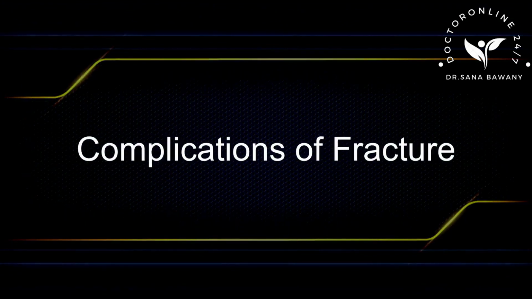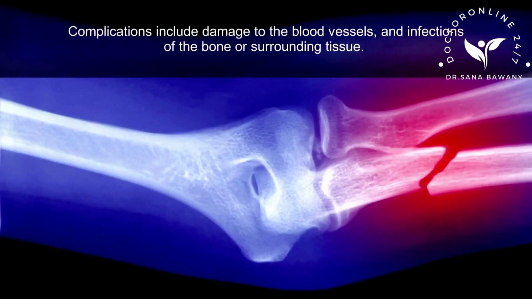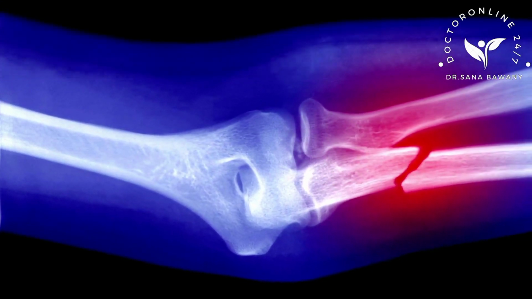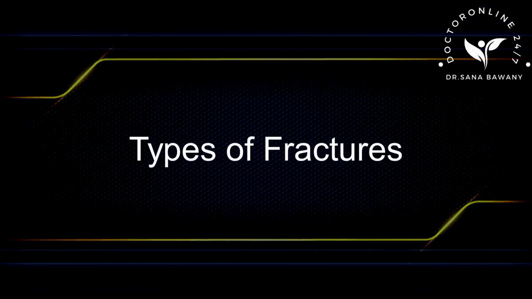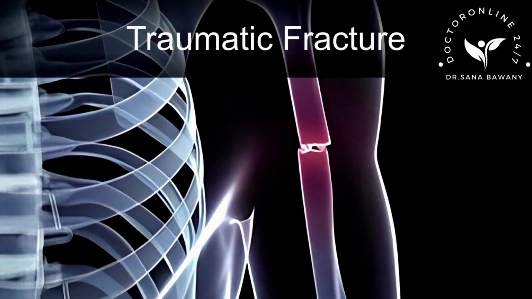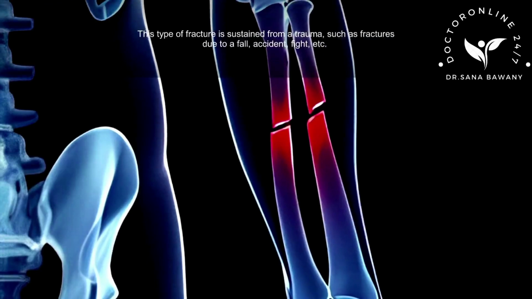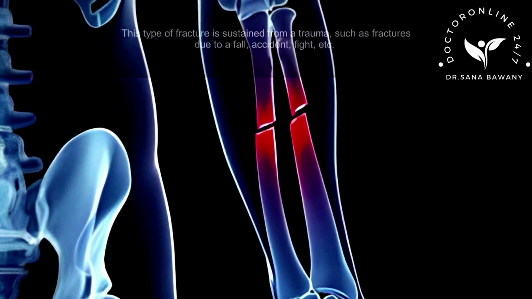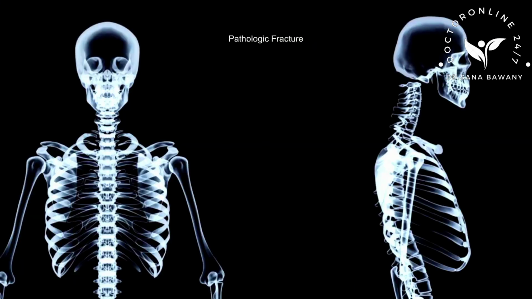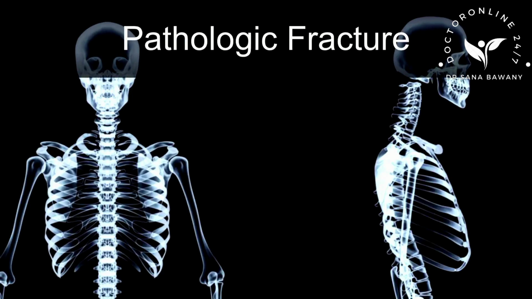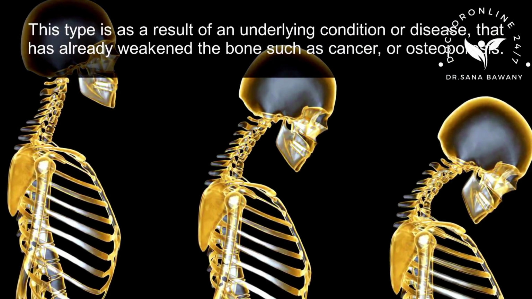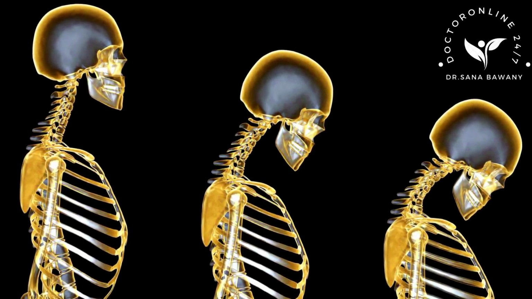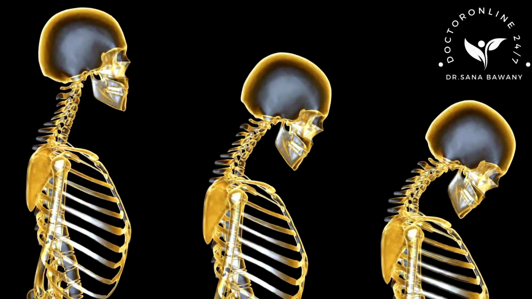Complications of fracture. Complications include damage to the blood vessels and infections of the bone or surrounding tissue. Types of fractures. Traumatic fracture. This type of fracture is sustained from a trauma, such as fractures due to a fall, accident, fight, etc. Pathologic fracture. This type is a result of an underlying condition or disease that has already weakened the bone, such as cancer or osteoporosis.